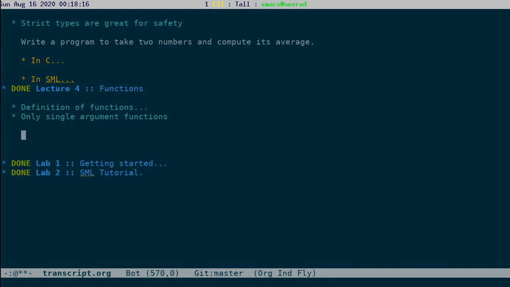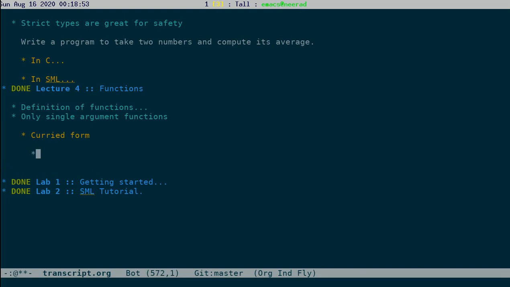Okay. So how does this work out? How do we write multi-argument functions? We have only single argument functions. Is there a way to write multi-argument functions? It would be a serious limitation if your functions can only take one argument. It turns out that because of the nature of the types in SML, there are two ways to approach multi-argument functions, two argument functions, three argument functions. One is the curried form, and the other is the uncurried form.